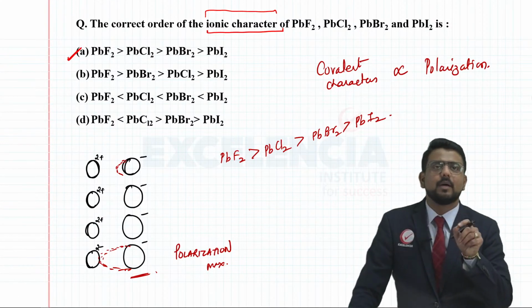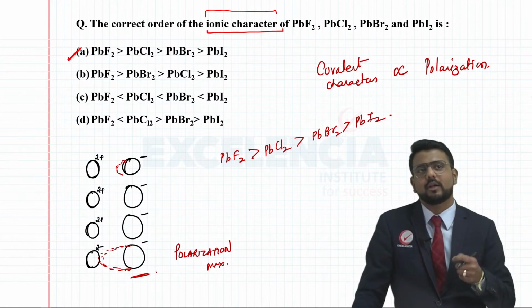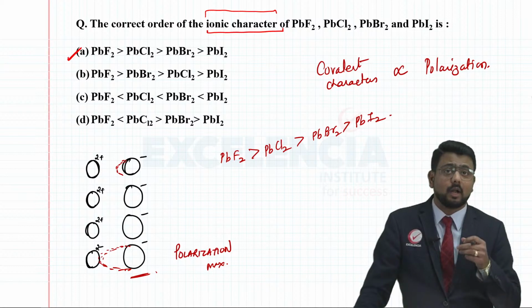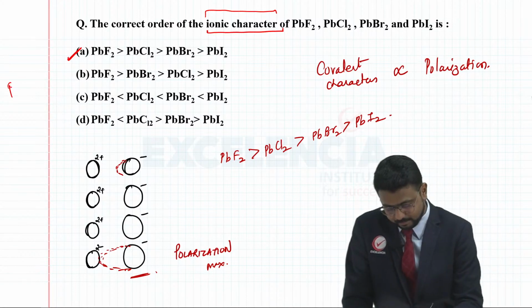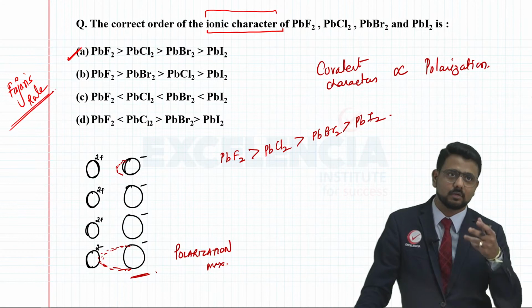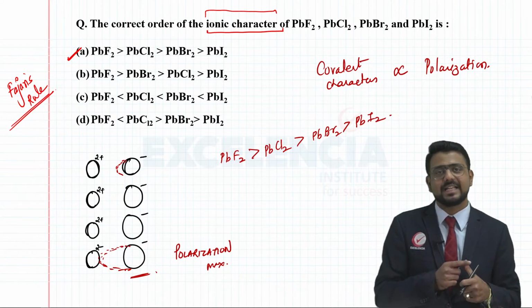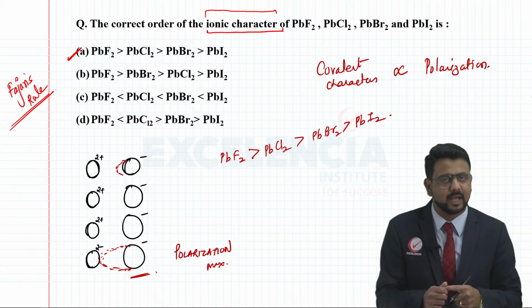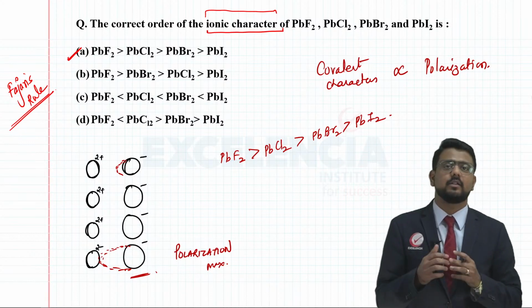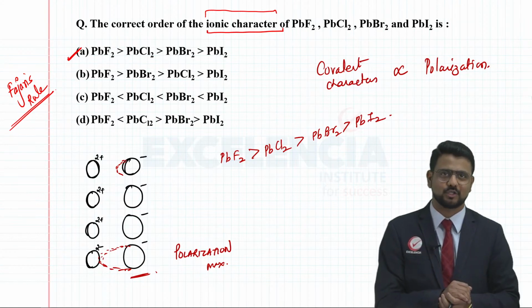So please remember, whenever they are asking a question based on ionic or covalent character, please talk in the context of polarization. This comes from a very famous rule we call Fajan's rule. What factors determine the ionic or covalent character? The extent of polarization, which is determined by the size of the cation, the size of the anion, the charge on the cation, and the charge on the anion. So there could be certain variations in these kinds of questions.